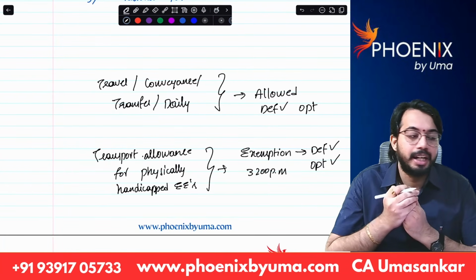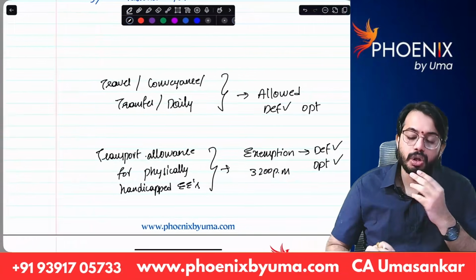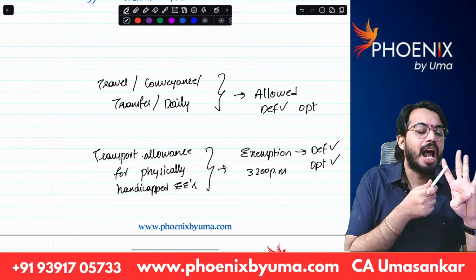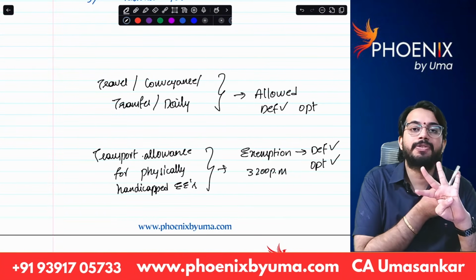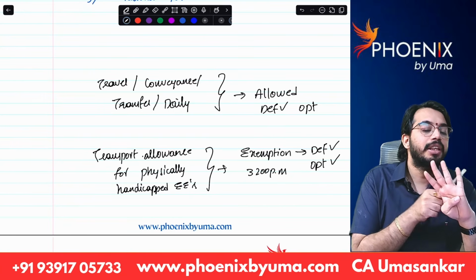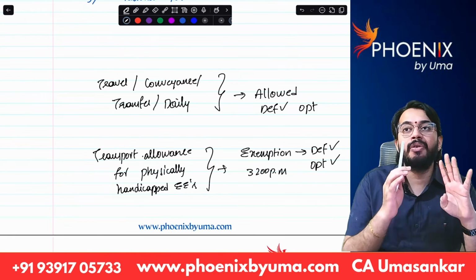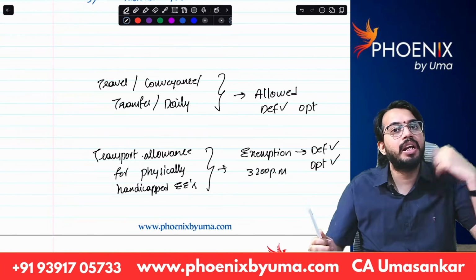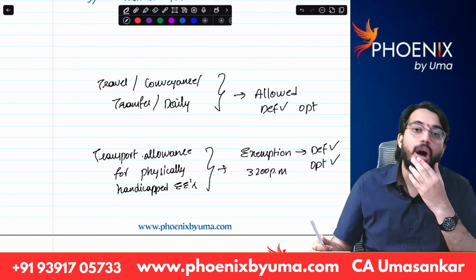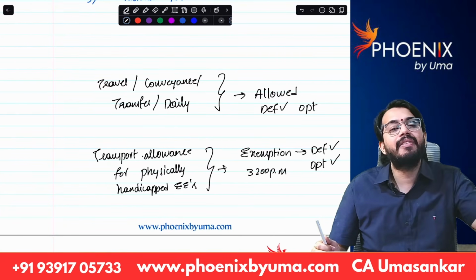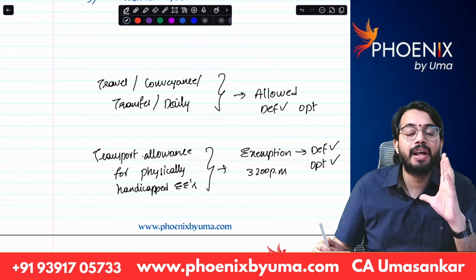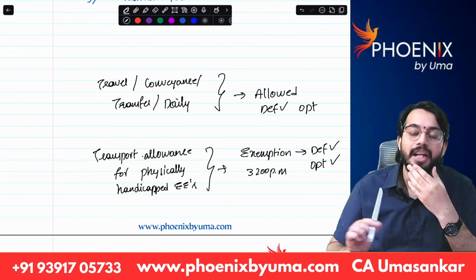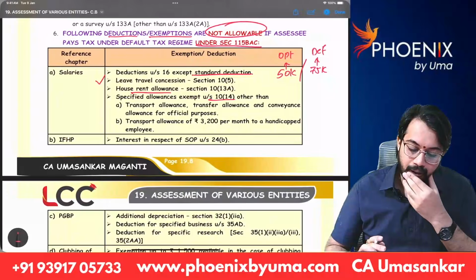Are you able to understand? So only 4 allowances: travel, conveyance, daily and transport allowance for physically handicapped employees. These 4 allowances are allowed as exemption both under default tax rates as well as under optional tax rates. Remaining allowances are allowed as exemption only under optional tax rates. For them, exemption is not allowed under default tax rate.